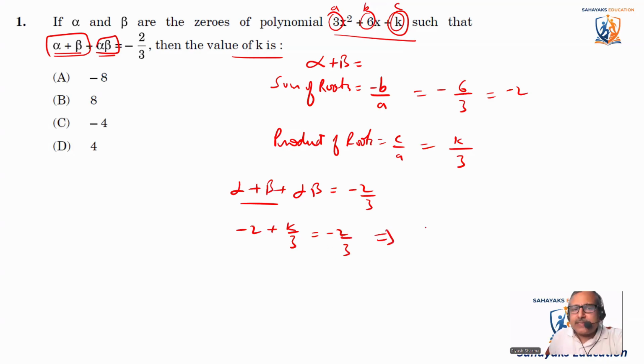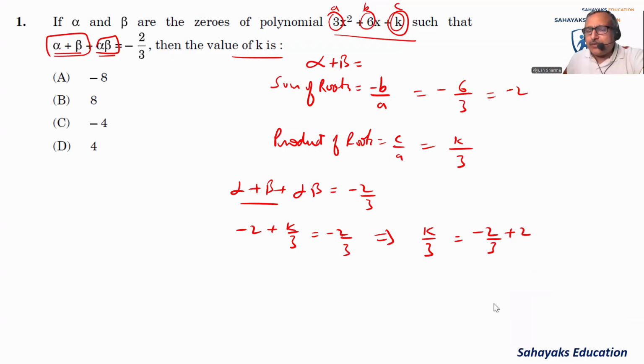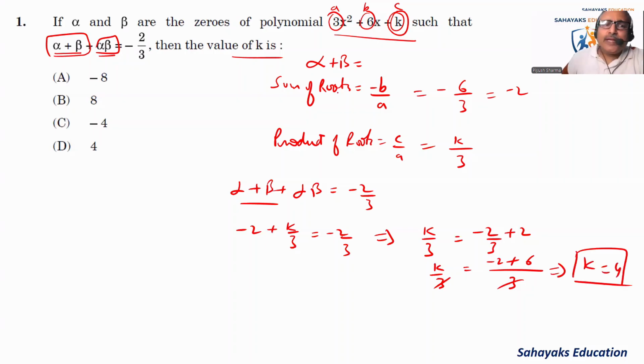Okay, this implies that k by 3 is equal to minus 2 by 3 plus 2. If we take the LCM on this side, it comes out as minus 2 plus 6 over 3. The 3 will cancel out with 3. So this implies that k is equal to 4. The value of k comes out to be 4. So this is the right answer.